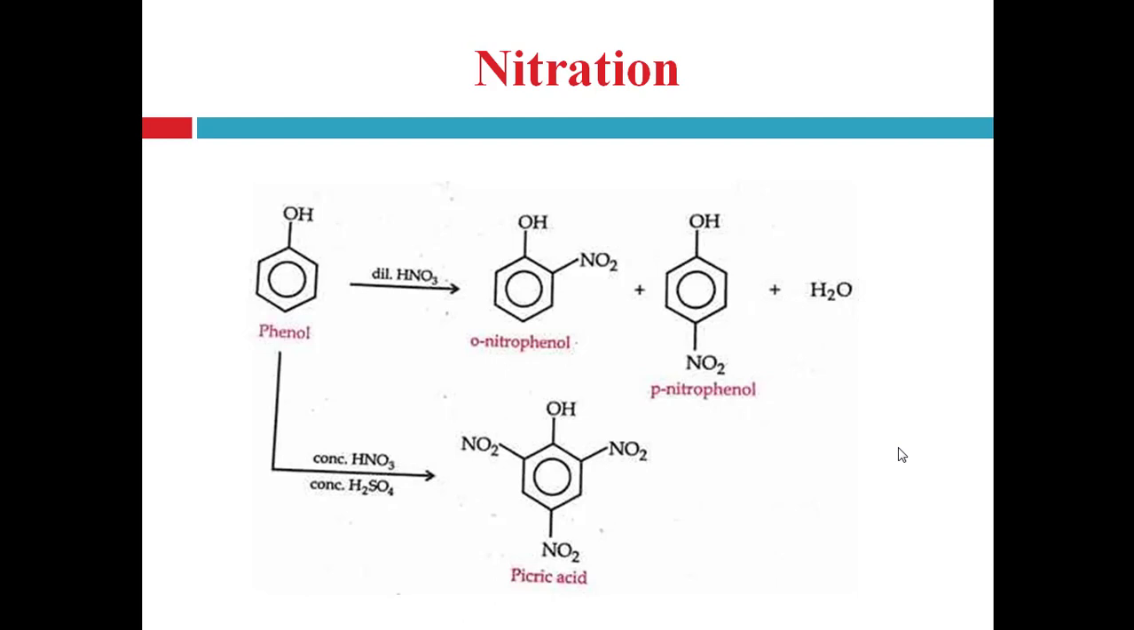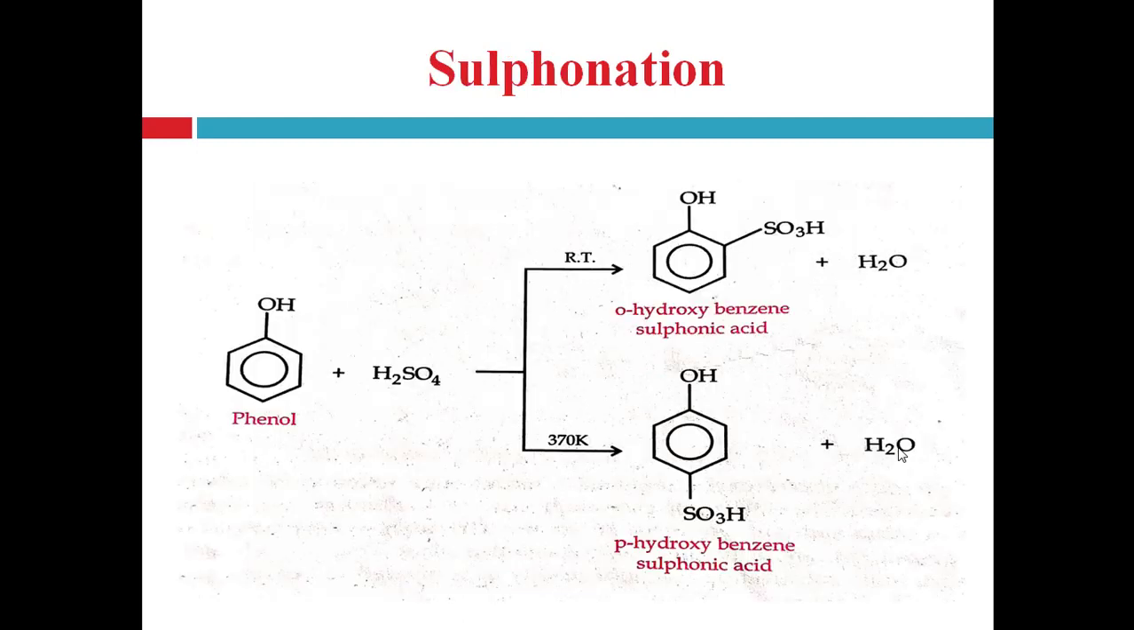But this picric acid yield is poor, because of the oxidation of the benzene ring by concentrated nitric acid, right? So with dilute nitric acid, phenol produces a mixture of ortho-nitrophenol and para-nitrophenol plus water as byproduct. And when phenol is reacted with concentrated sulfuric acid and nitric acid, then it will produce picric acid.